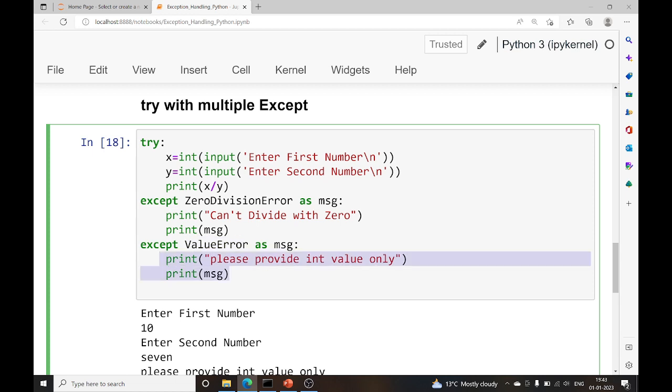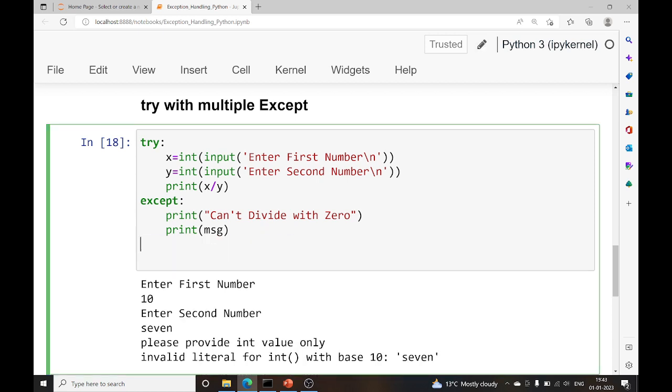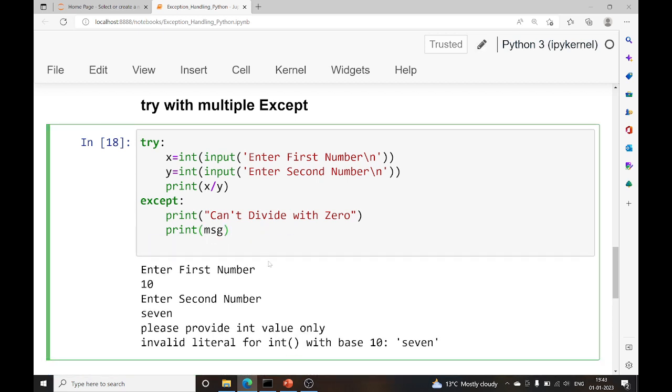What will happen if I remove these things from here and put just one condition as except. These were the customized except blocks, but if I remove all these things, I can say this is the default except block.